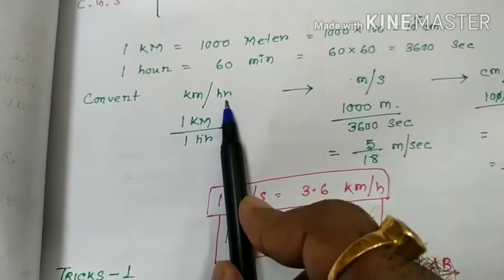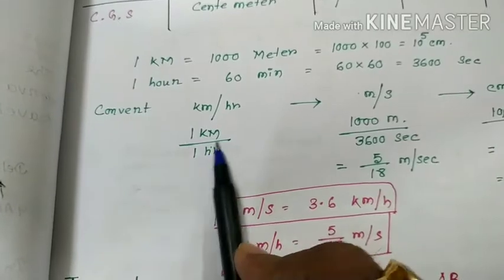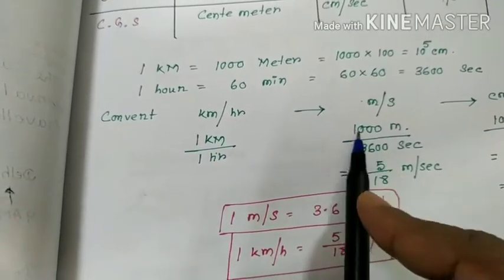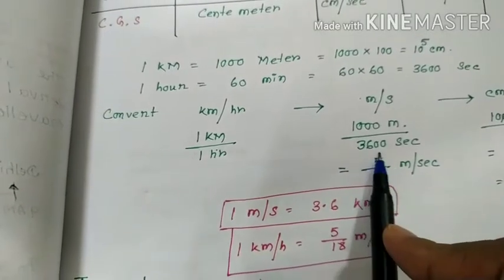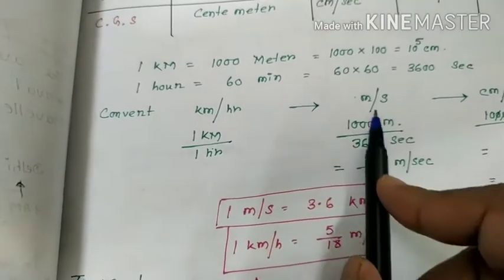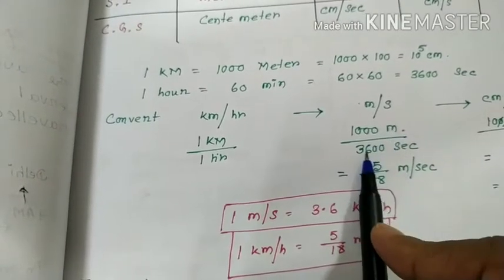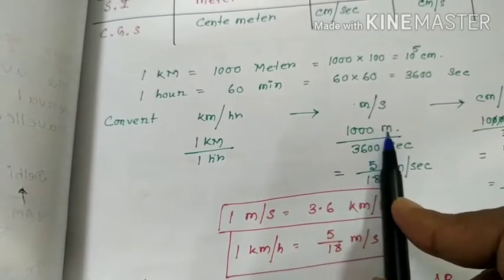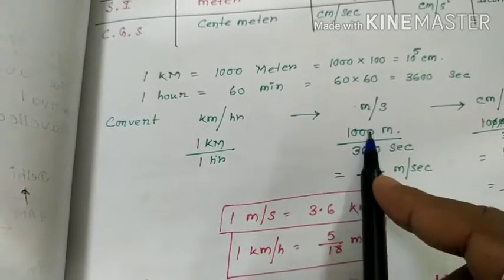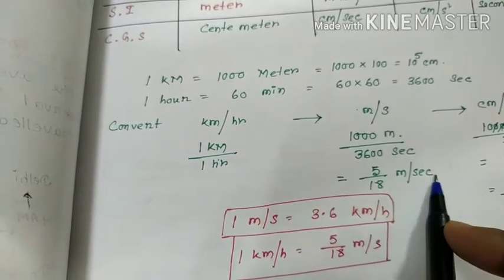Convert kilometer per hour to meter per second. Kilometer per hour means 1 kilometer by 1 hour. 1 kilometer equals 1000 meter, and 1 hour equals 3600 second, because in SI units distance is meter and time is second. After calculation we get 5 by 18 meter per second.